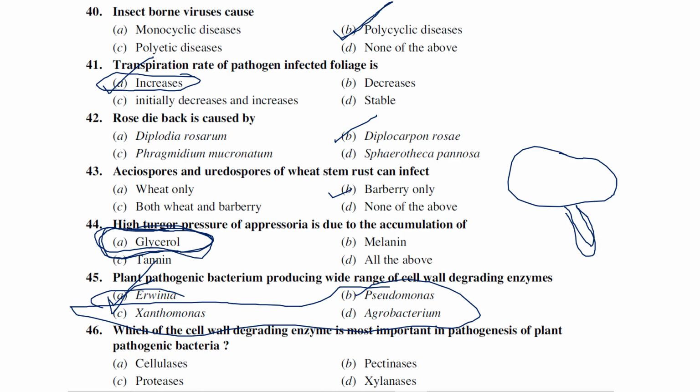Which of the cell wall degrading enzymes is most important in pathogenesis of plant pathogenic bacteria? Cellulases, pectinases, proteases, and xylanases. Generally, pectinases play a major role because they need to digest or degrade and make entry points into the pectin layer. In plants, the pectin layer is also there, right? So if you make holes in the pectin layer, it will be easy for the bacteria, and not only bacteria but other pathogens as well, to get entry. So pectinases play a major role in pathogenesis of the majority of plant pathogenic bacteria.